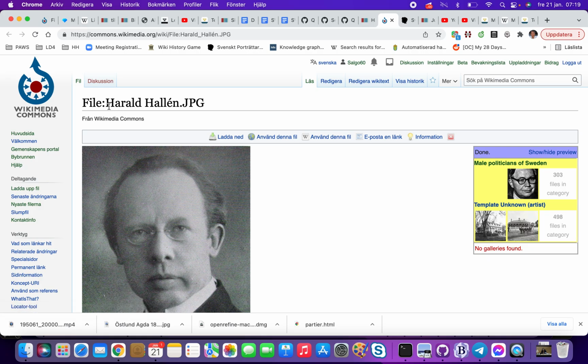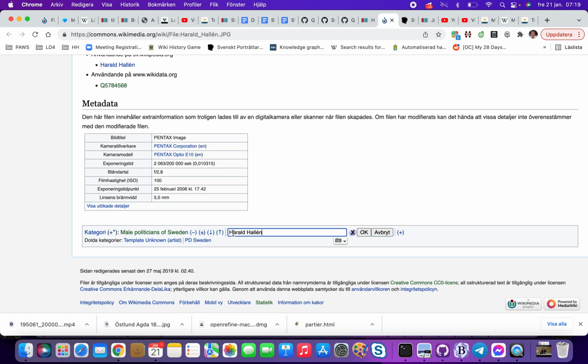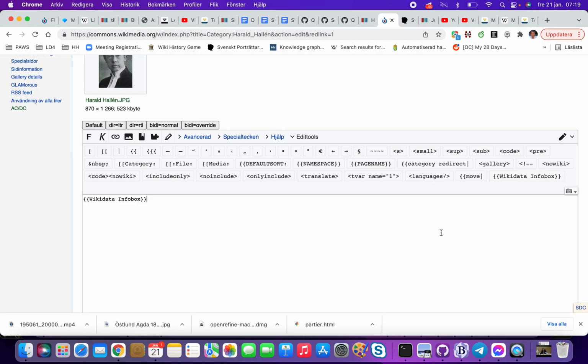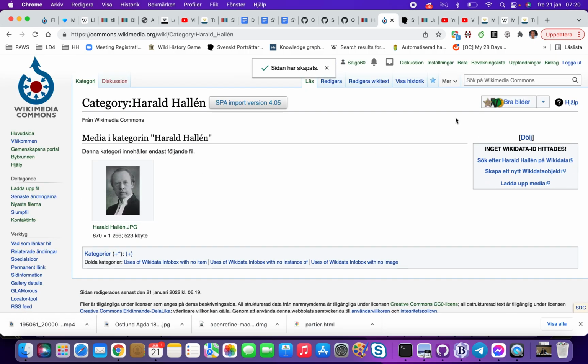So what I do is that we say this Harald Hallén has got a unique name, I think. So I create a new container for him. And in this container I say, please use the Wikidata data about him. And it will display this one. So it doesn't know what Wikidata object it is.